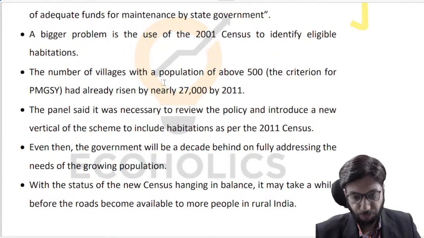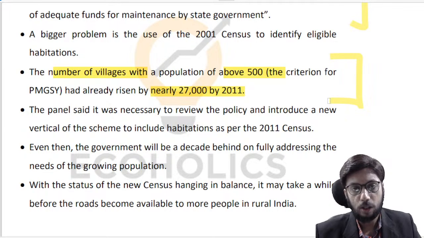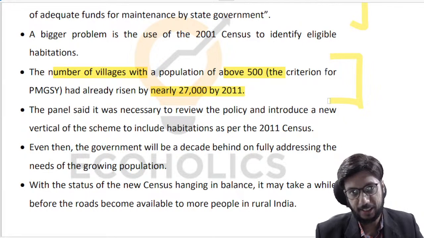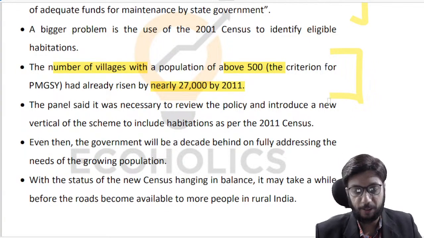Apart from that, the number of villages with a population above 500, right, has already risen by nearly 27,000. So the idea being that you created a road to certain habitations keeping a certain population estimate in mind, but the population in those habitations is increasing. So is the road sufficient? Is it good enough for serving a higher populated habitation? So that is something that we need to kind of factor in, right?